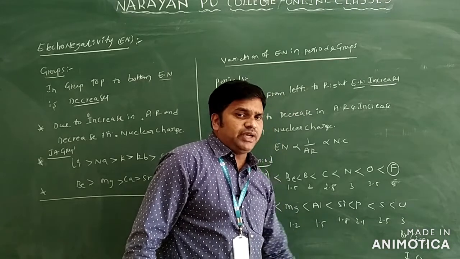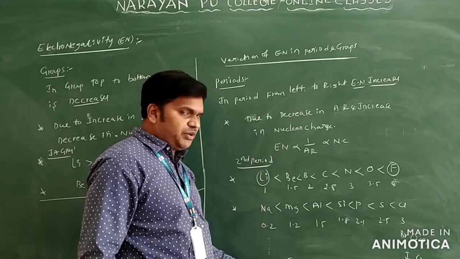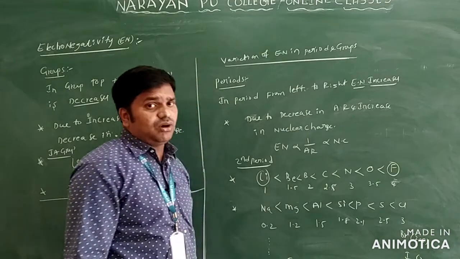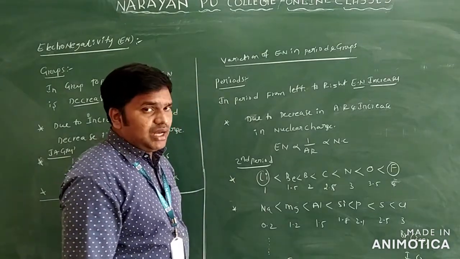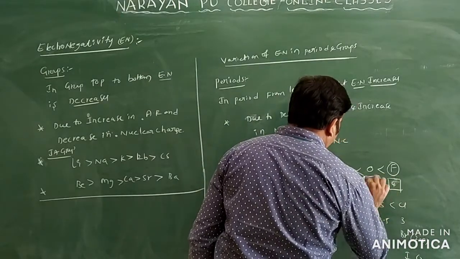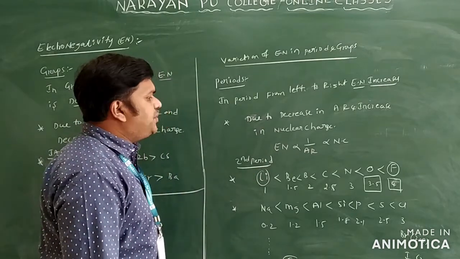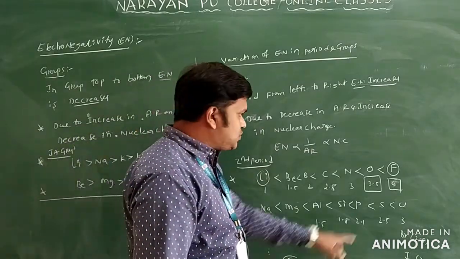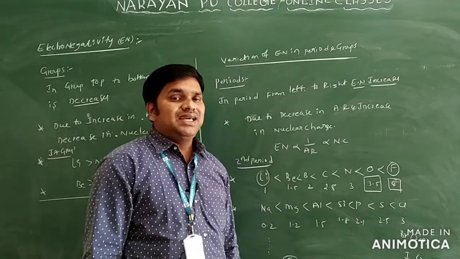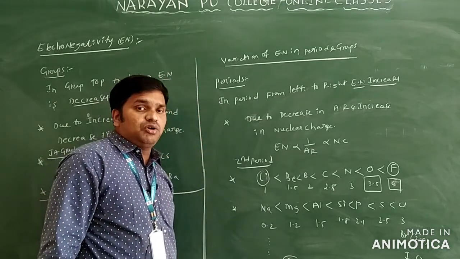Clear? Next period you can see, moving from lithium, sodium, potassium, rubidium, cesium. The cesium value is 0.7. Now I am underlining some of the values so you can identify them: this 4, this 3.5, and cesium. In the periodic table the highest electronegative element is fluorine, its value 4. The least electronegative element is cesium, 0.7.